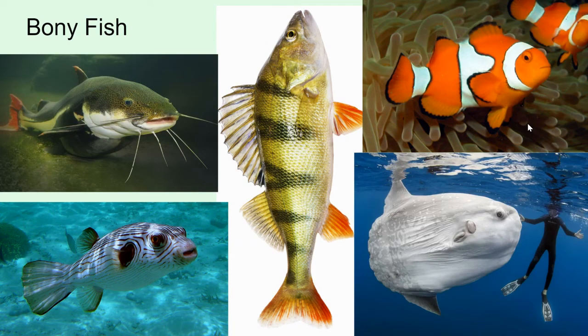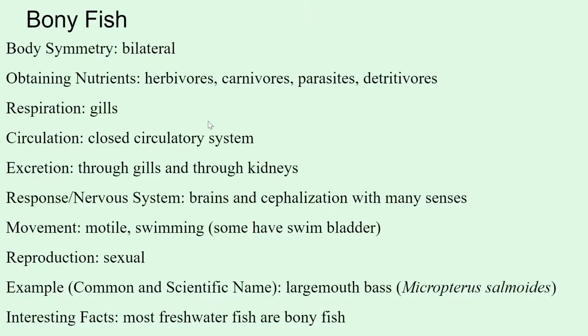And last on this video is bony fish. These are all different types of bony fish. Some are marine, some are freshwater. This is like a perch that you might have seen at Smith Mountain Lake, and a catfish. Bony fish have bilateral symmetry. They can be all different types of heterotrophs. They can be herbivores, carnivores, parasites, or detritivores. They do respiration through their gills, and they have a closed circulatory system to move oxygen around their bodies. They excrete through their kidneys, and then that leaves out of their body through their gills.